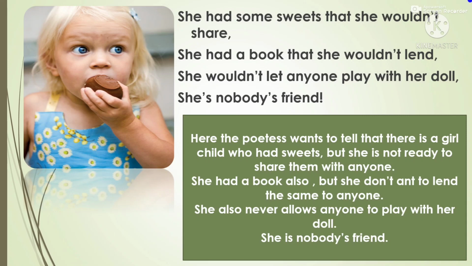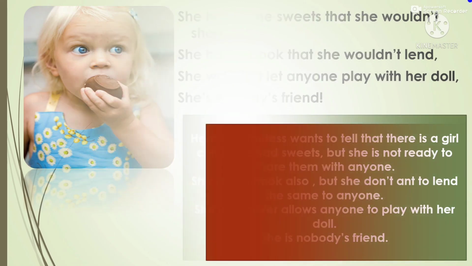Because of her nature, no one wants to become her friend because she does not want to share anything with others, and she also does not want to lend anything to others. So students, will you become her friend? No, no one will be interested to make her friends because she does not share anything with others, and she also does not want to lend anything to others. Okay, students, let us meet another child from the poem, a boy child.